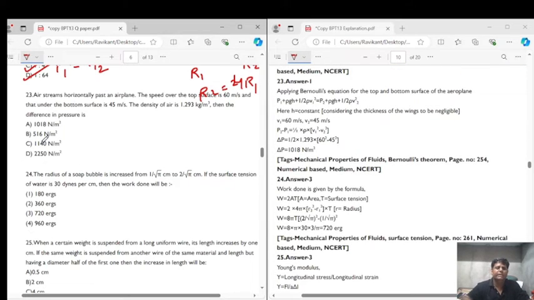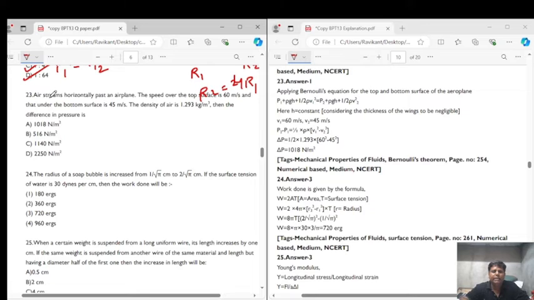Question number 23 says that an air stream flows horizontally past an aeroplane. The speed over the top surface is 60 meters per second, and that under the bottom surface is 45 meters per second. The density of air is given as 1.293 kg per meter cube. Then the difference in pressure is, see again here Bernoulli's theorem will be applied.